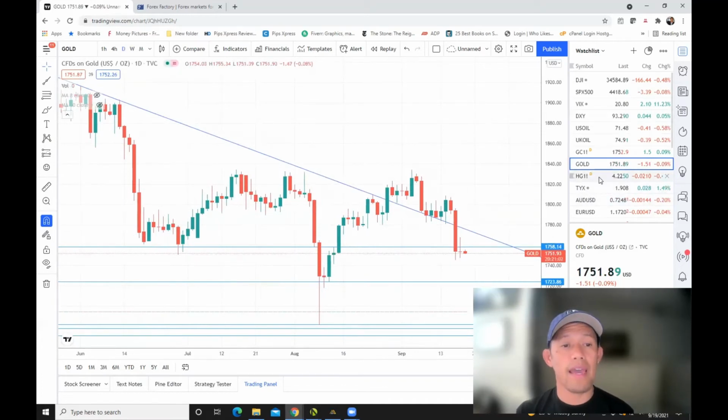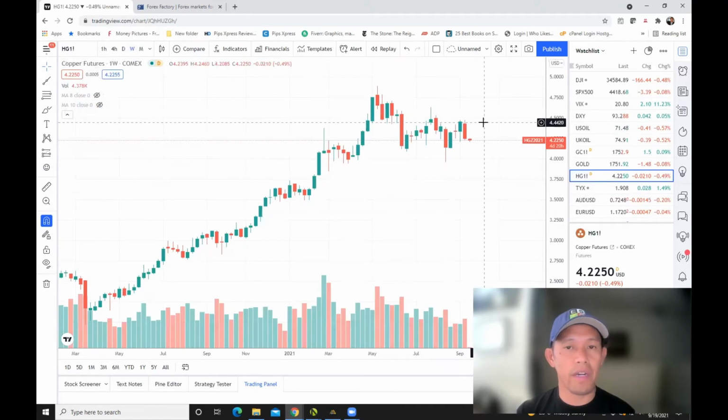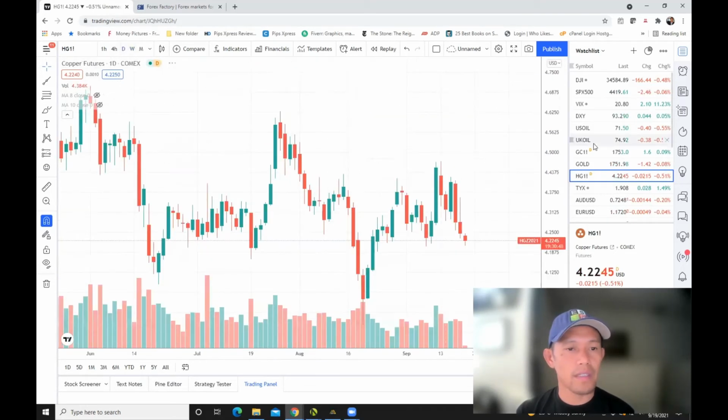Let's look now at copper. Copper at this point is also very bearish from last week. In my opinion, there's some more bearish moves all the way back to $4 an ounce through there. And then the daily time frame, same, stabilizing at demand at this point. So I won't be surprised if this will correct before it can continue. But if it breaks out of this demand, then all the way down to basically $4 an ounce through there.